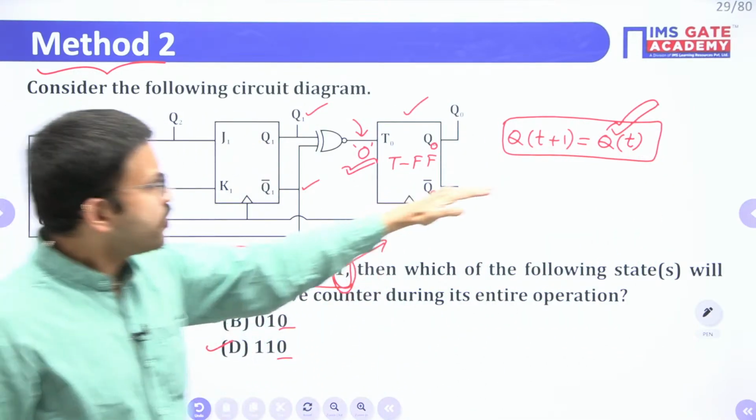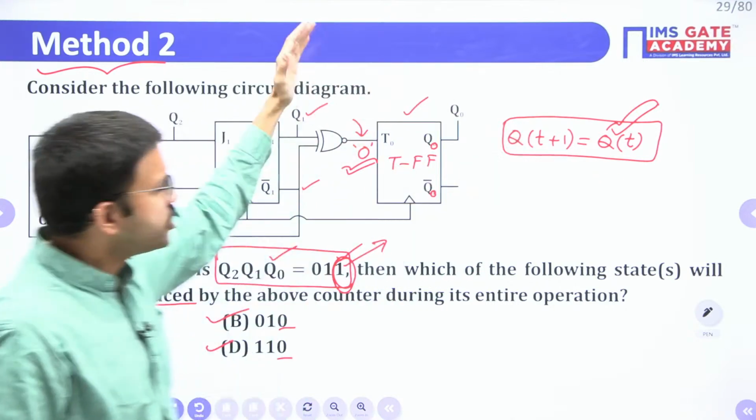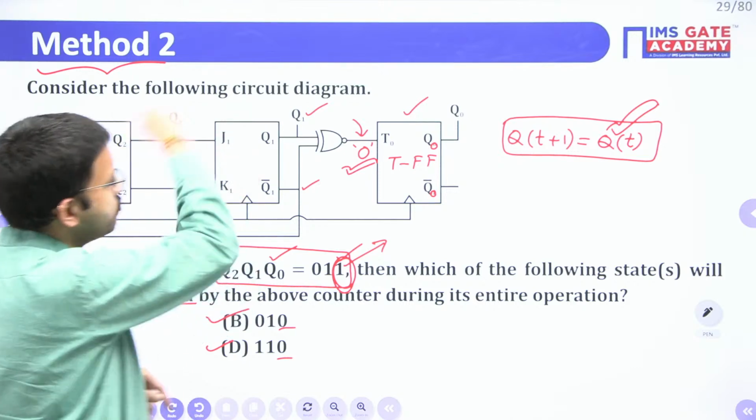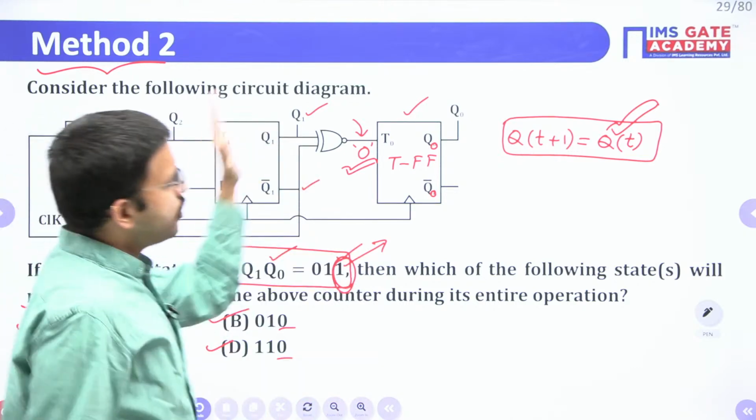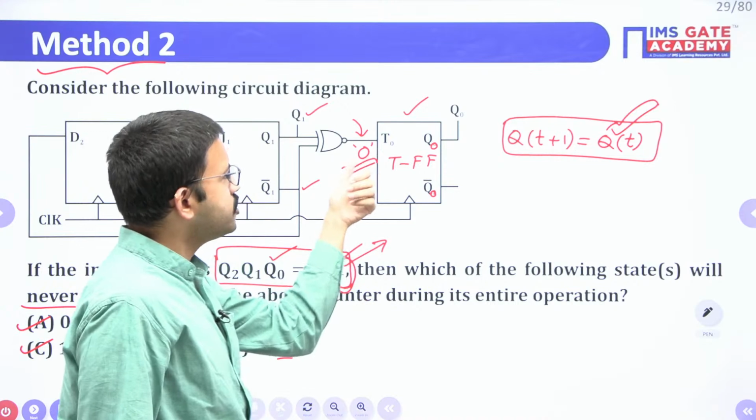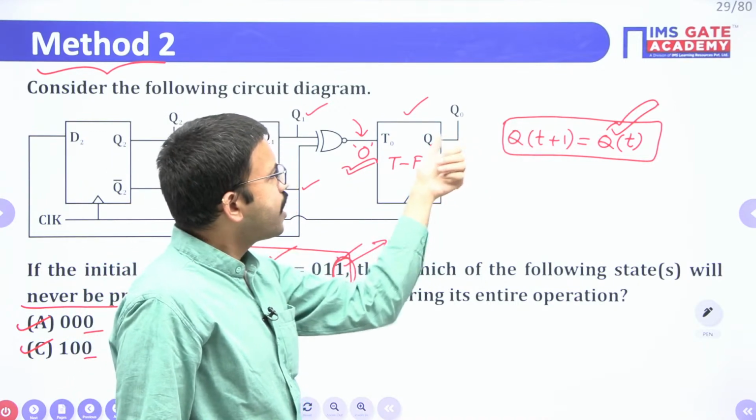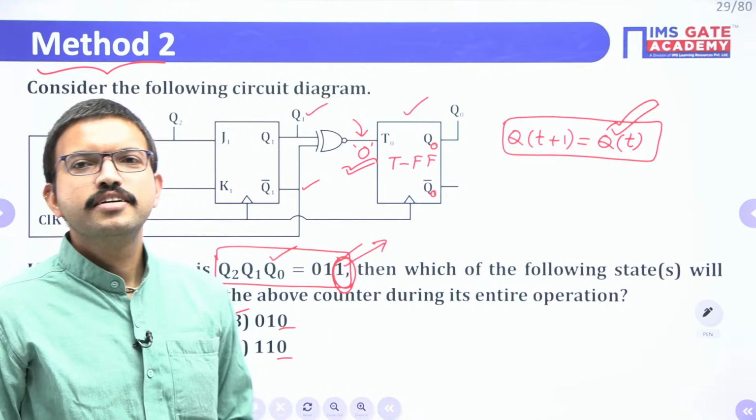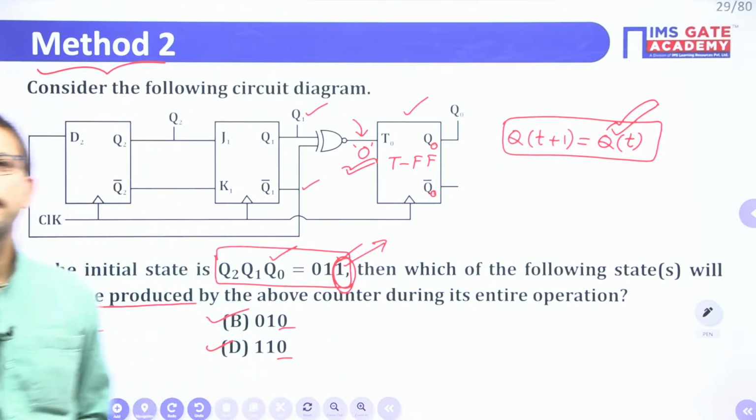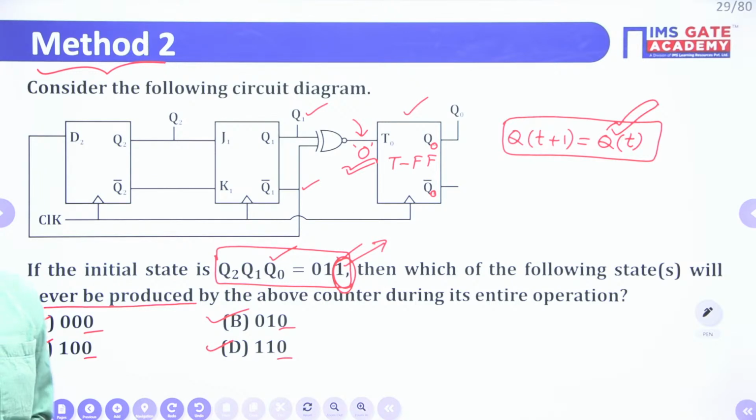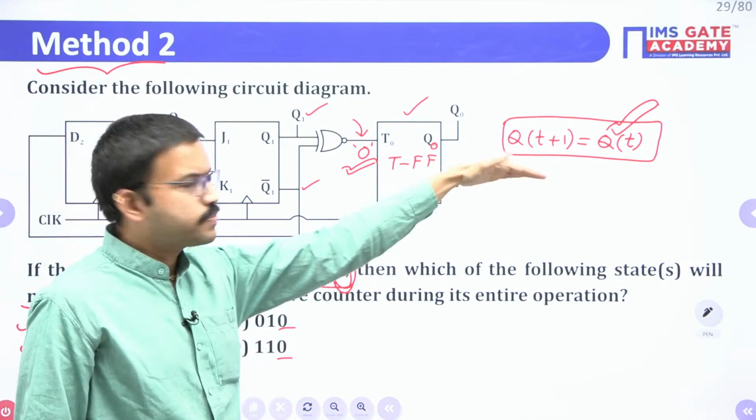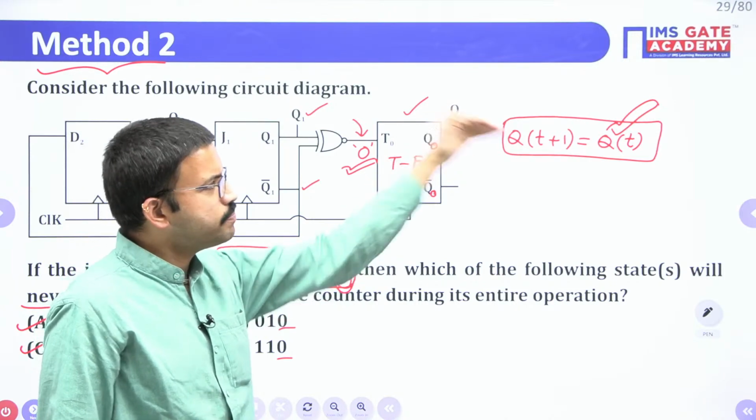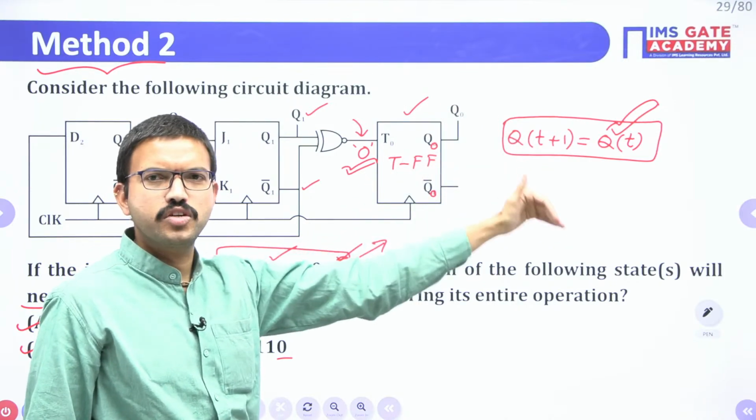Savik, up to this point, is it clear or not? Throughout the operation, forget about whatever might be happening here. Since the T value remains 0, the next state of this particular flip-flop will remain at the previous state. Yes, thank you Manoj. Savik, is it clear up to this point? This flip-flop's output will remain in the same state throughout the operation.